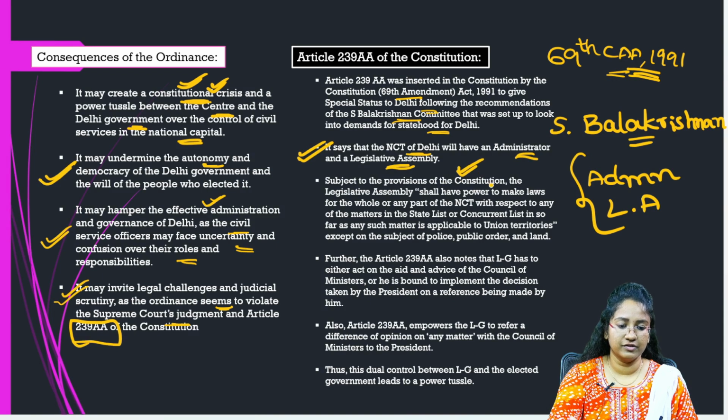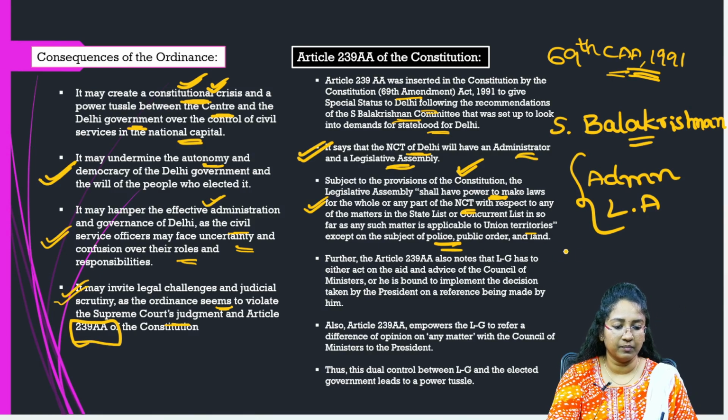And subject to the provisions of the Constitution, the Legislative Assembly shall have power to make laws for the whole or any part of NCT with respect to matters of the state list or concurrent list, so far as any such matter is applicable to union territories, except on the subject of police, public order and land.